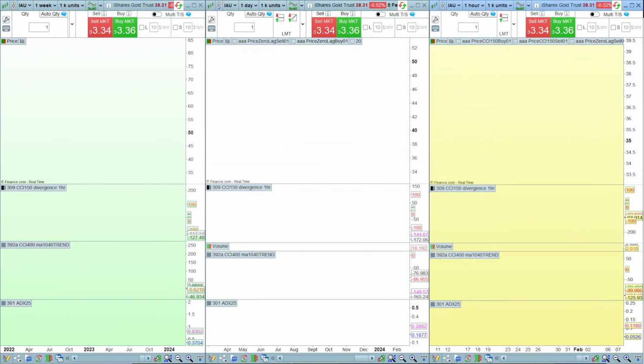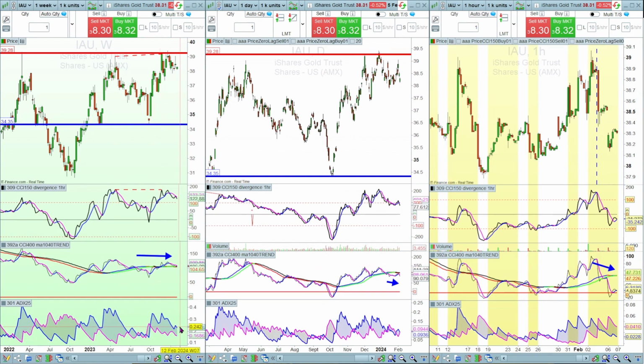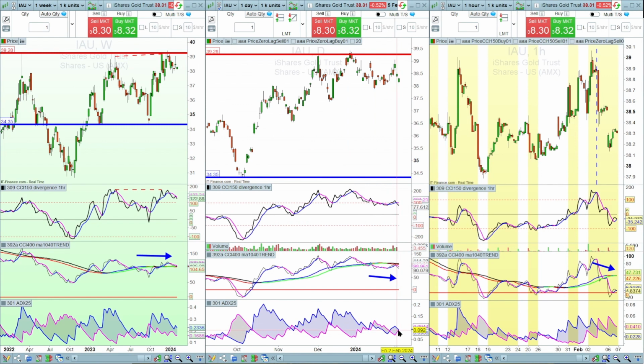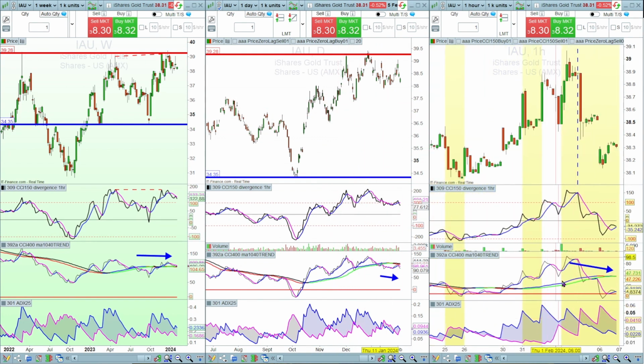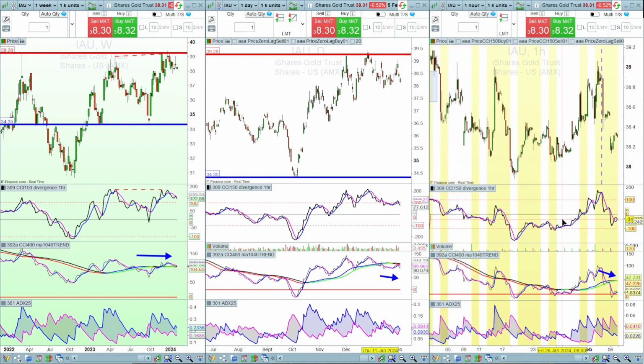The iShares Gold Trust, that's IAU. That's bullish on the weekly, somewhat neutral to bullish on the daily, but just note there's also a bearish divergence on the weekly CCI 150 versus higher highs on the price after bouncing off that resistance at 39.28. The daily is showing a fresh breakout to the downside on the ADX, bearish on the CCI 400, and the CCI 150 is also trending in line with the price, no divergence. And the 1 hour chart, bearish on the ADX, bearish on the CCI 400, and also the price is trending in line with the CCI 150, so no divergence to talk of there.